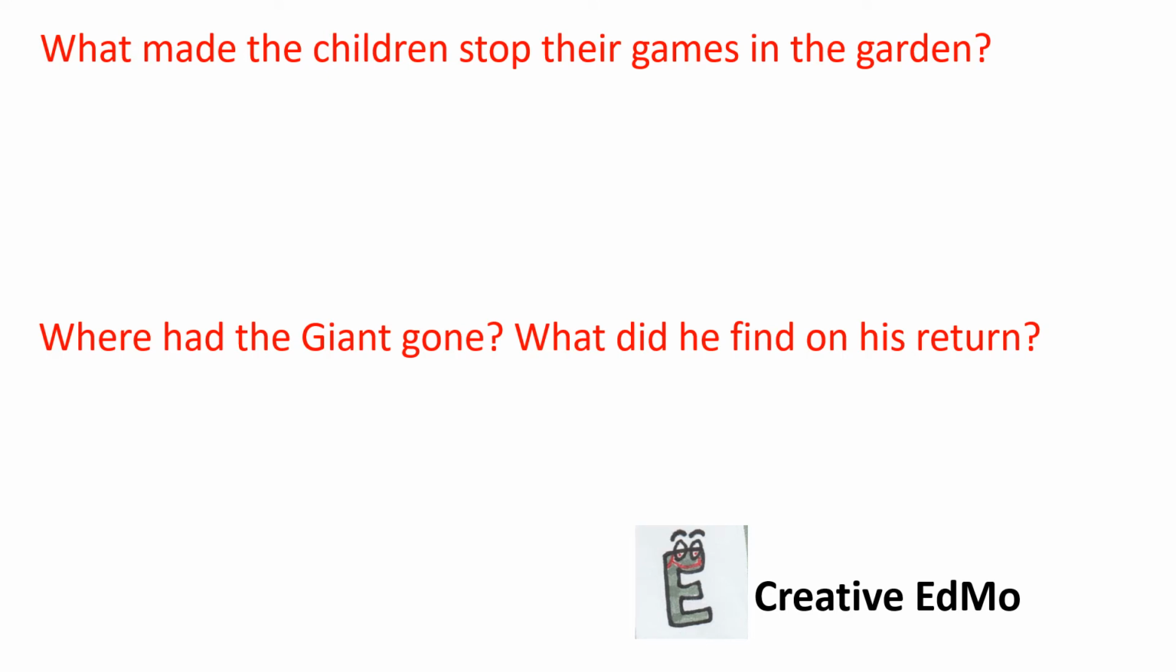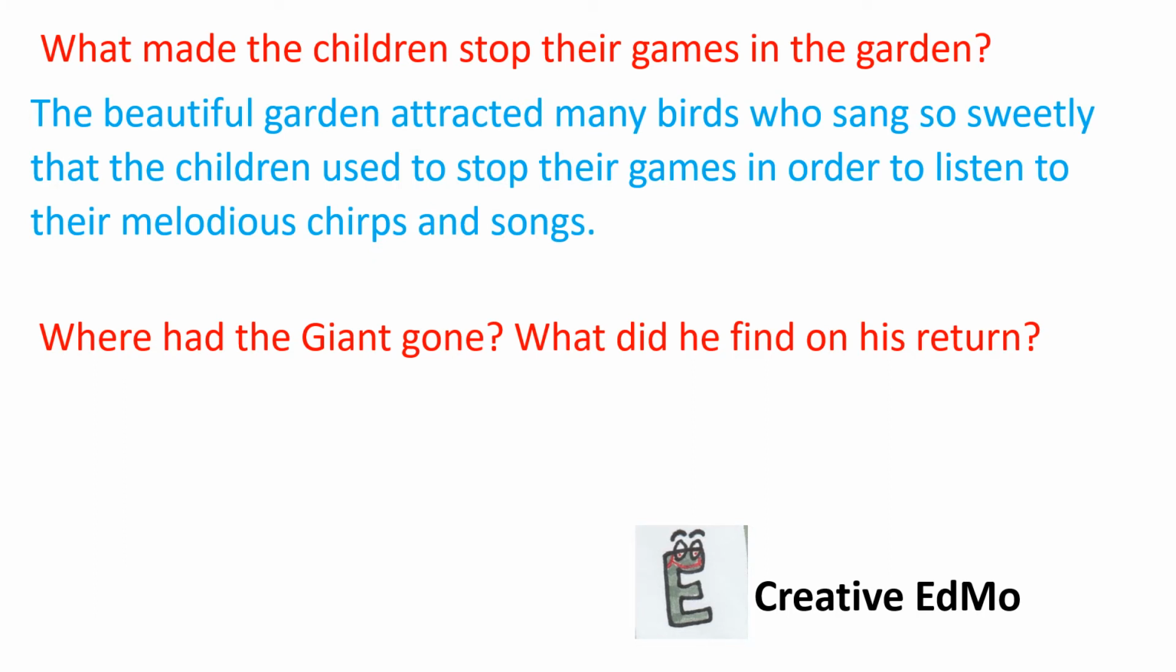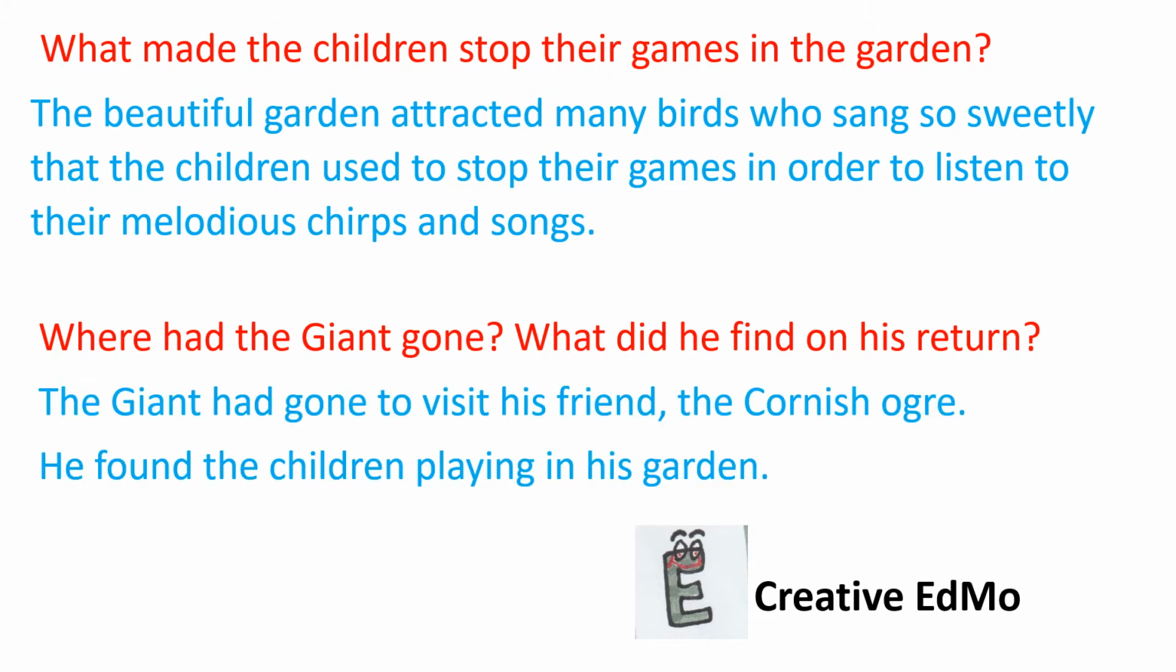What made the children stop their games in the garden? Basically the same as we have done earlier. The beautiful garden attracted many birds who sang so sweetly that the children used to stop their games in order to listen to their melodious chirps and songs. Where had the giant gone? What did he find on his return? The giant had gone to visit his friend, the Cornish ogre. He found the children playing in his garden.